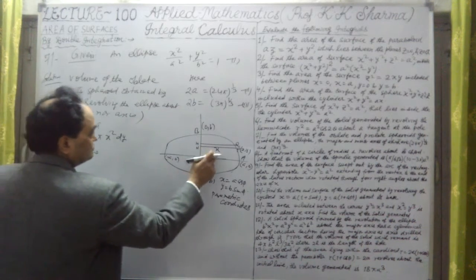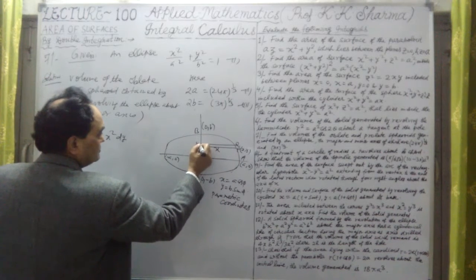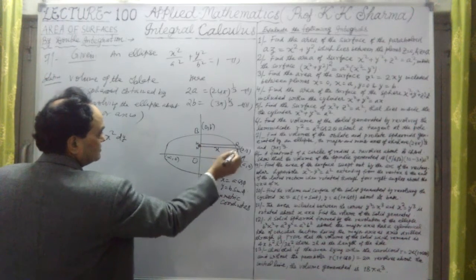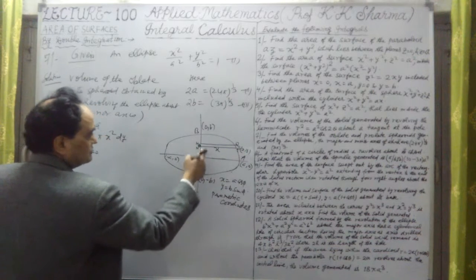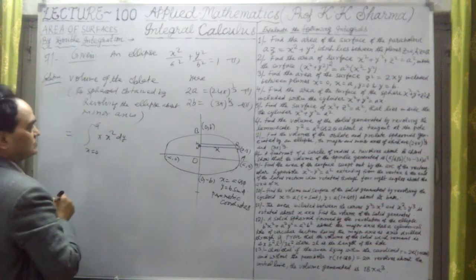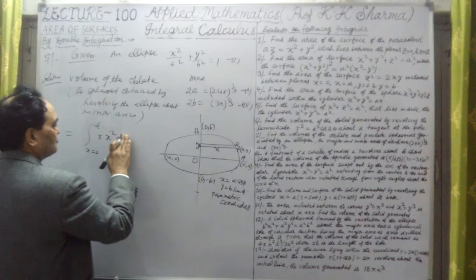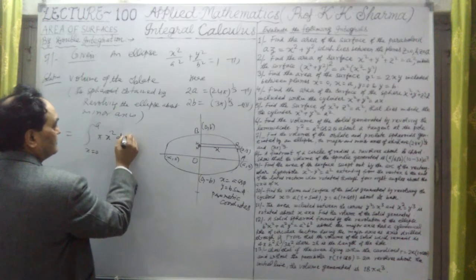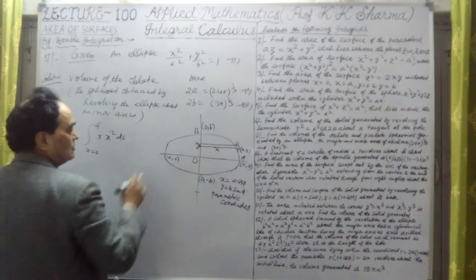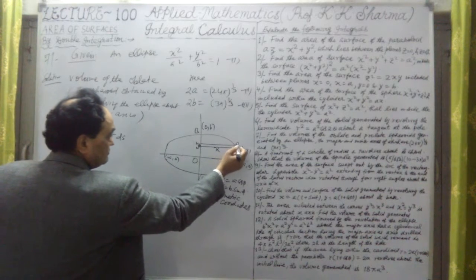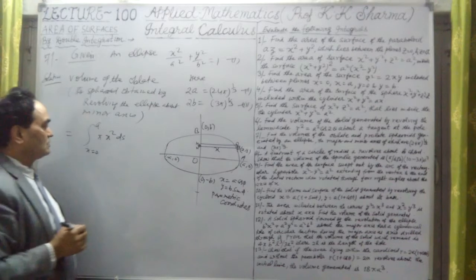Why? Because this x square into dy is this height. This is dy, because x and y are the coordinates and dy is this length. Or sorry, we can take ds here, pi x square into ds. I'm sorry, the length of the arc we take as ds, because this is the length ds on the arc here.